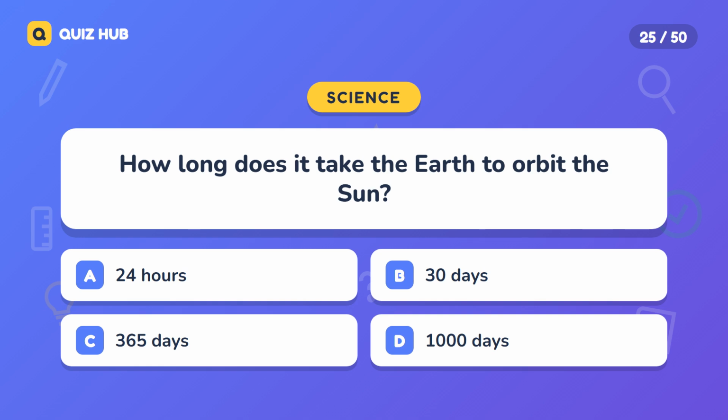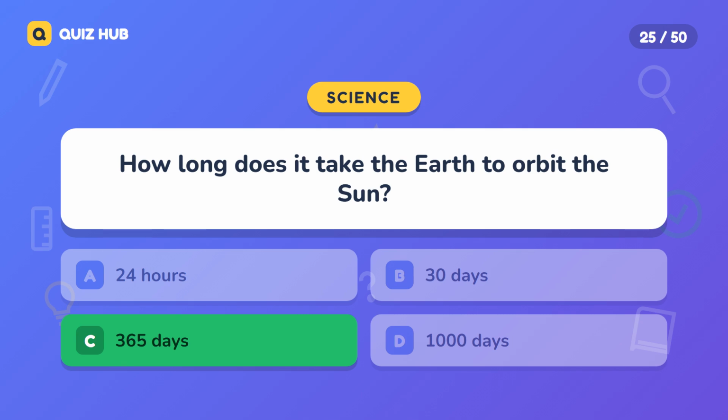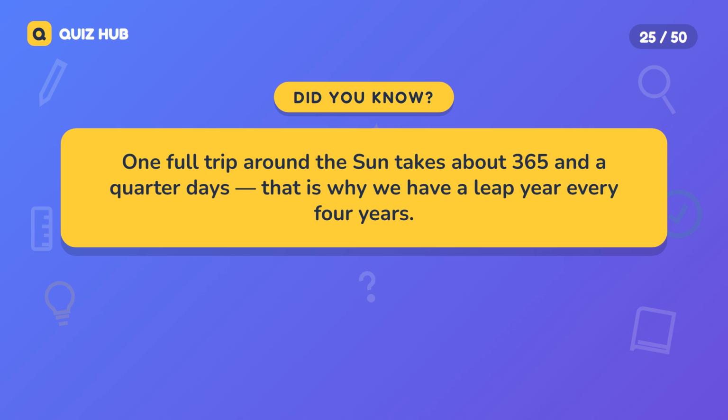Question 25. How long does it take the Earth to orbit the Sun? A. 24 hours. B. 30 days. C. 365 days. D. 1,000 days. The correct answer is 365 days. One full trip around the Sun takes about 365 and a quarter days. That is why we have a leap year every 4 years.